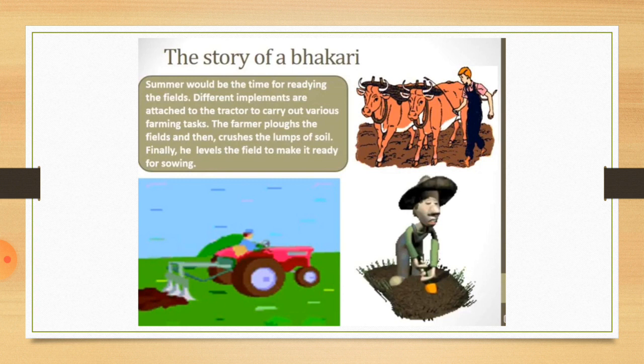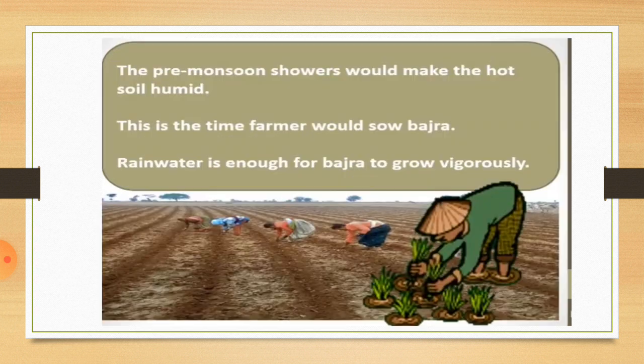But nowadays tractors are there and new implements are there for carrying out different tasks of farming. So farmers attach different tools to the tractor. Summer would be the time of readying the fields. The farmer plows the fields and then crushes the lumps of soil. Finally, he levels the field to make it ready for sowing.